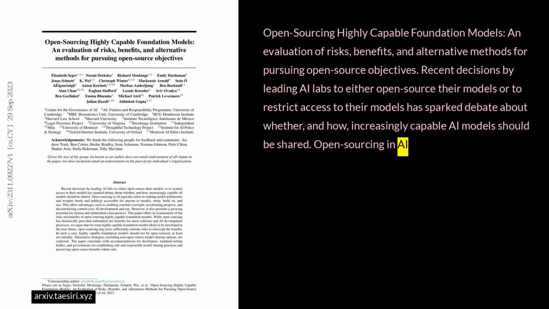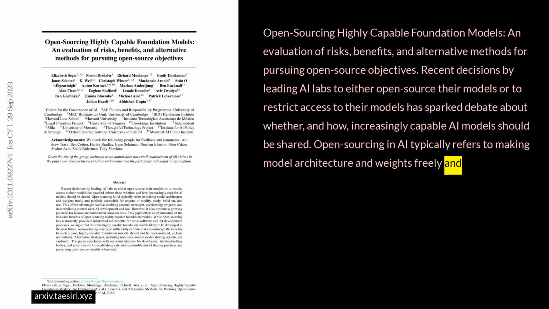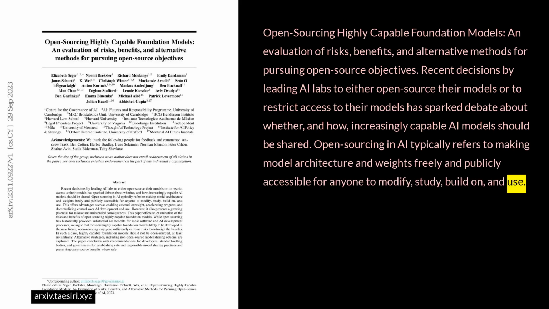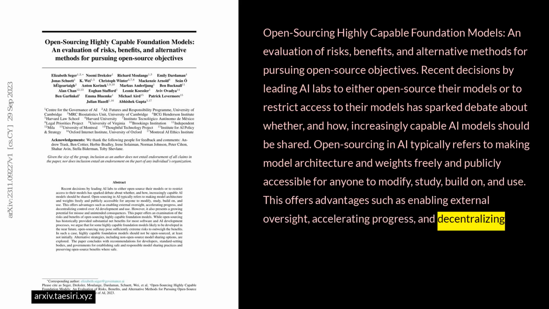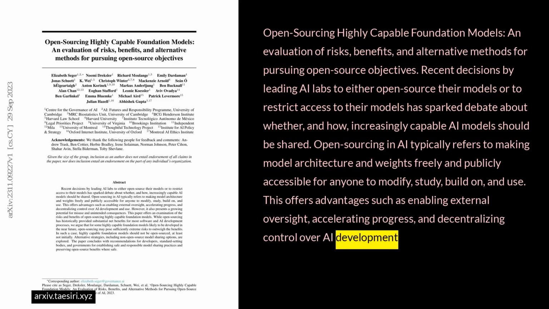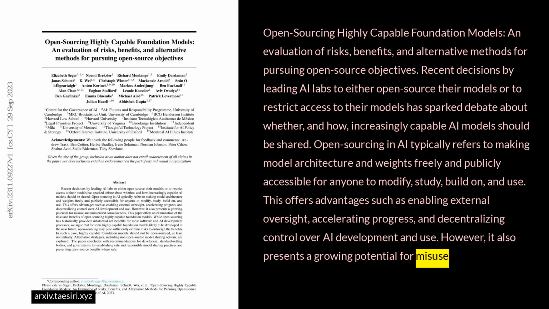Open sourcing in AI typically refers to making model architecture and weights freely and publicly accessible for anyone to modify, study, build on, and use. This offers advantages such as enabling external oversight, accelerating progress, and decentralizing control over AI development and use. However, it also presents a growing potential for misuse and unintended consequences.